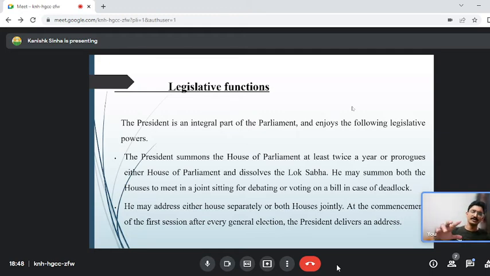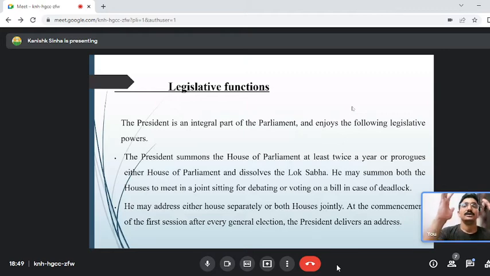Guys, this is not only important for CLAT. As a law student, even as a layman, a person preparing for SSC, bank, railway, UPSC, JPSC, BPSC, or judiciary exams, you should remember these things for your whole lifetime. It is not relevant only for CLAT.